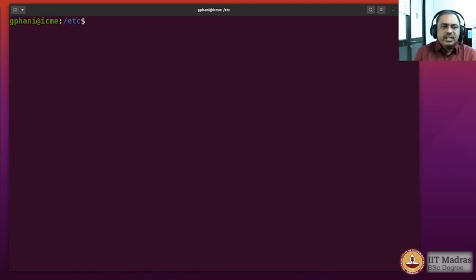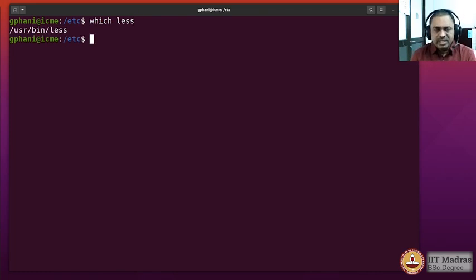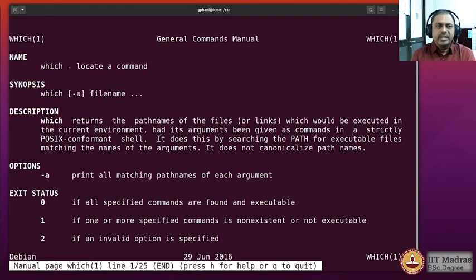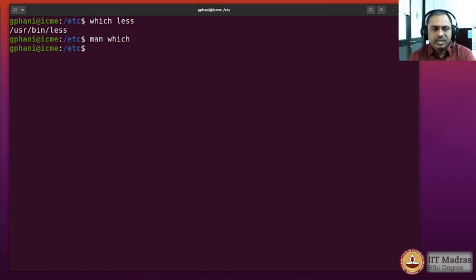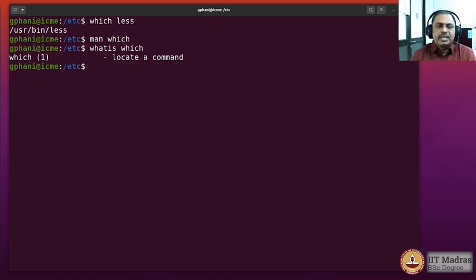Now we may be interested in knowing where these commands are located, etc. So there is a command called which. Okay, so we say which less, and it will tell you the location of that particular command. Okay, it is sitting in /usr/bin. So we may want to know what this which itself is. So man which, and it tells you that you can actually locate the command. Okay, so there's another command called whatis, and using that you will have a very brief description of the command. Man page is showing you a complete manual page, but whatis would show you just the first line of the man page where the brief description of that particular command is available.